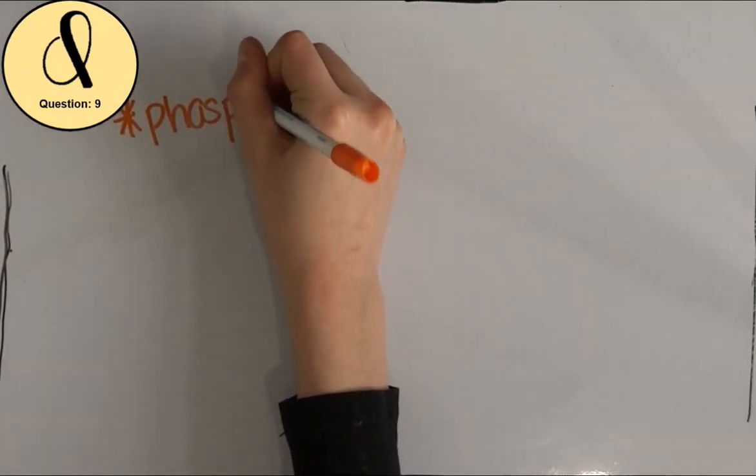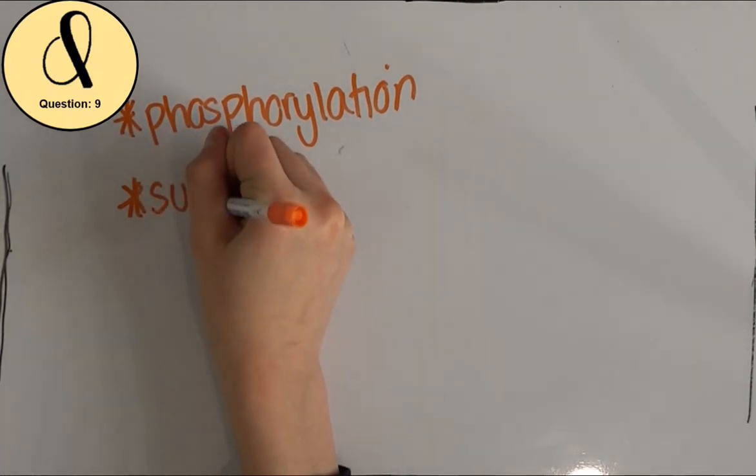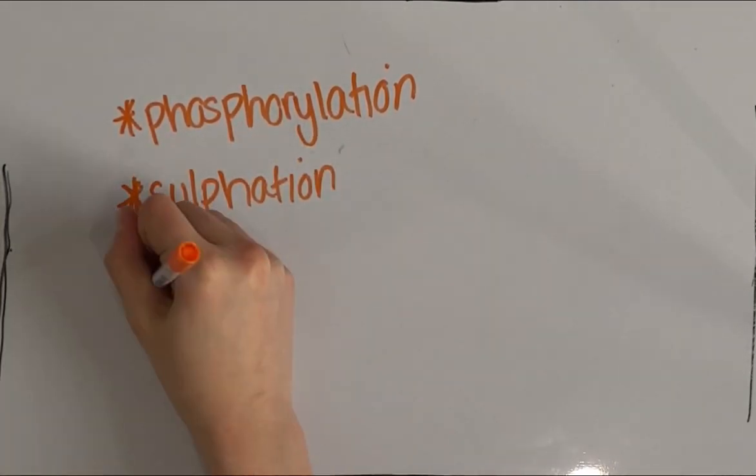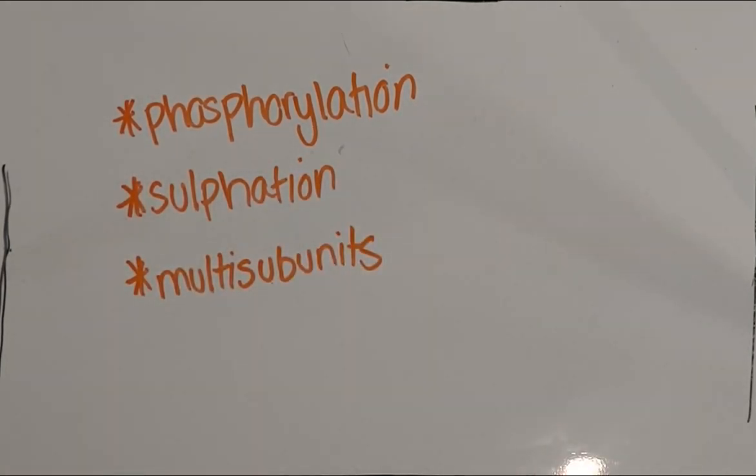Other examples of modifications within the Golgi include phosphorylation of proteins by kinases within the membranes, either activating or deactivating them, and sulfation of proteins via the addition of sulfate groups. Multiple polypeptide chains can also be bound together in the Golgi to form larger multi-subunit proteins.